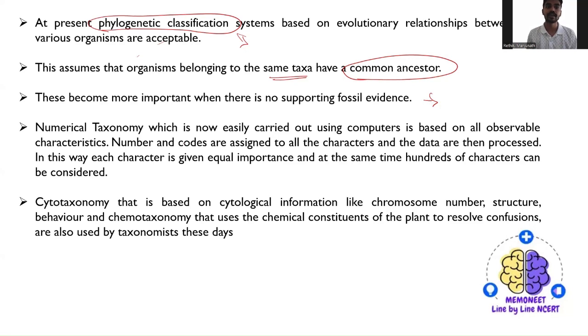Clear? Then, even today in the modern world, numerical taxonomy, which is now easily carried out using computers, is based on all observable characteristics. Numbers and codes are assigned to all the characters and the data are then processed. That means if you have around 100 organisms, everything has been stored.